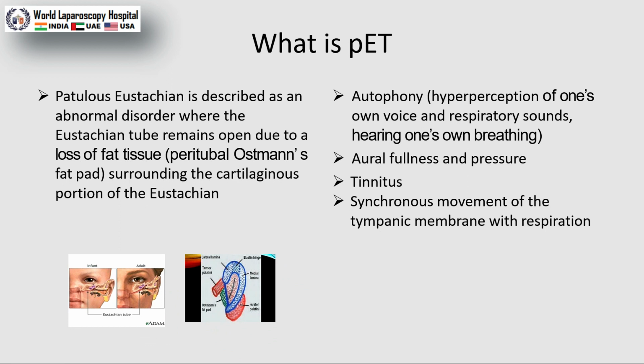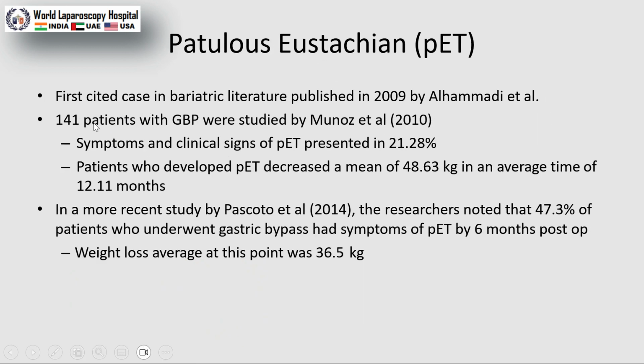and sometimes the patient can't define these problems. But from time to time, if the patient is losing more than 20% of excess body fat, then we have to evaluate these things also. The first cited case in the bariatric literature was published in 2019 by Alhamdi. 141 patients with GBP were studied, and symptoms and clinical signs of PET were present in 21.28%.